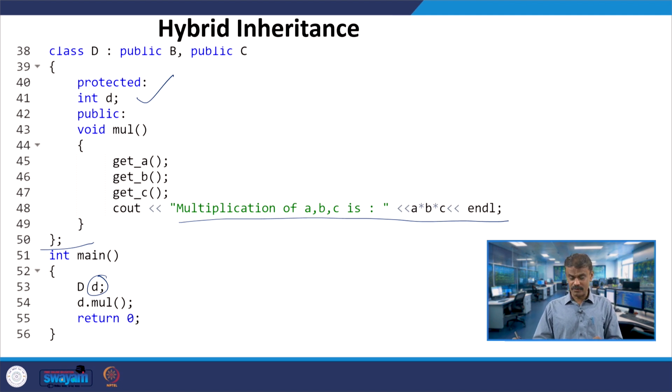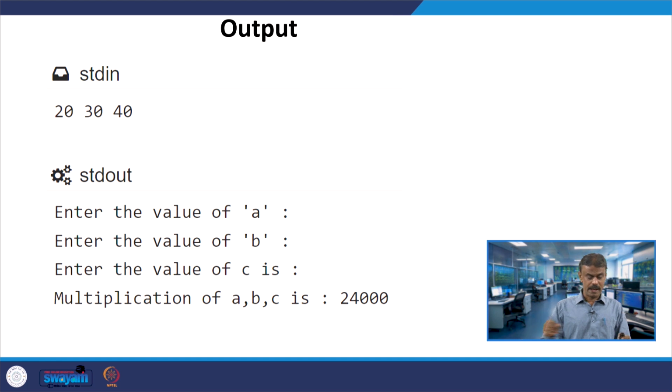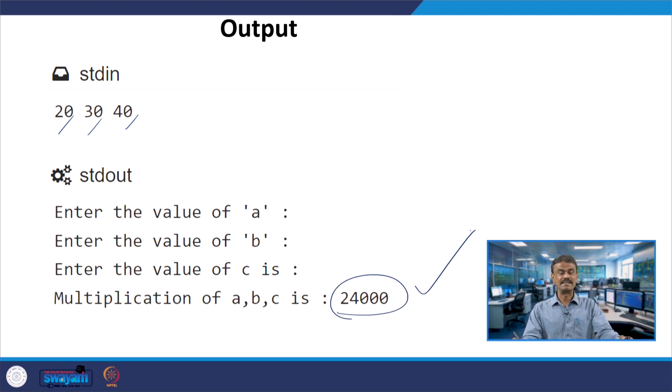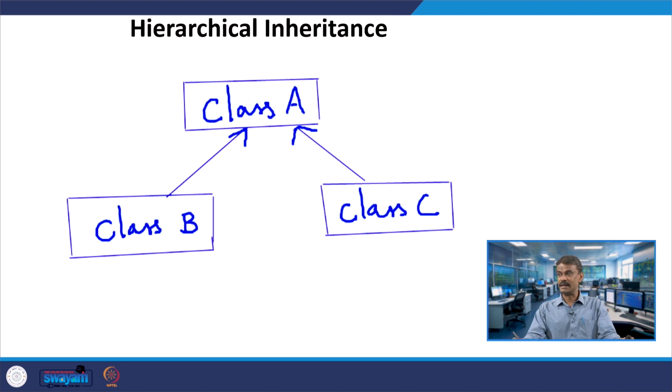So, let us see what input I am giving. Assume that I am giving the input 20, 30 and 40. The multiplication of these three, 2 into 3 into 4 is 24 followed by 3 zeros, so 24,000 will be my output. A, B, C you are giving as input, and it is calling get_A, get_B and get_C, so you are getting the output 24,000. This is how the hybrid inheritance is working.